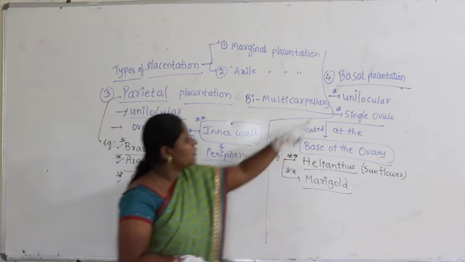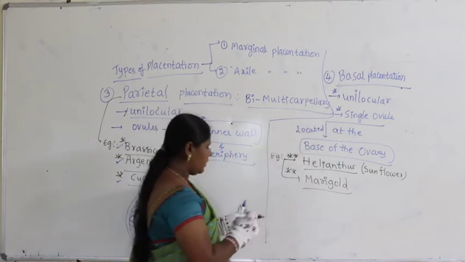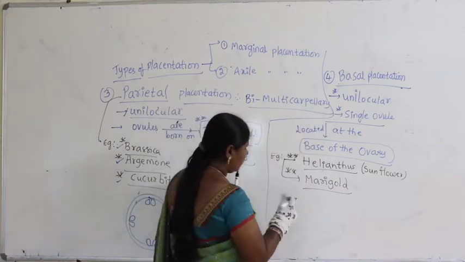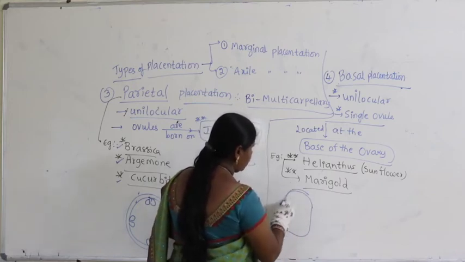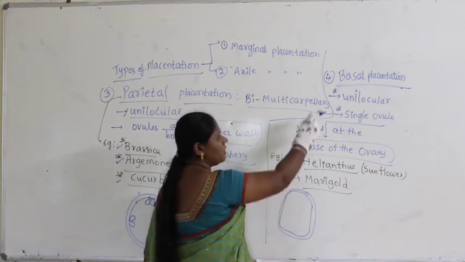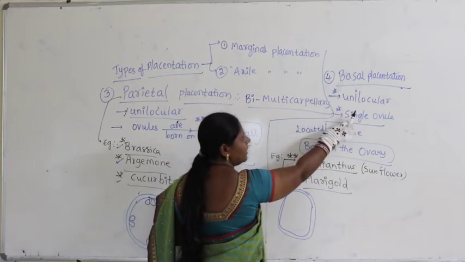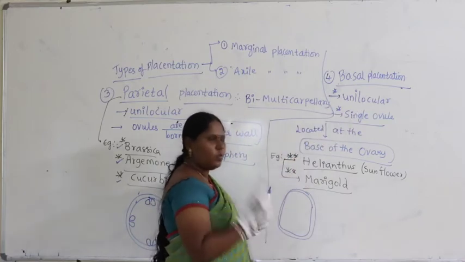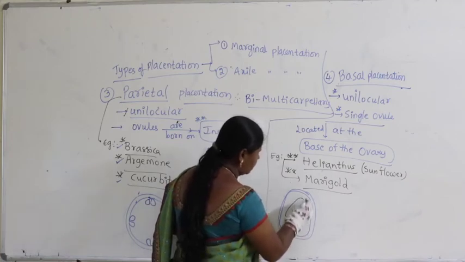Now let's come to the description here. We said unilocular. So when you take unilocular, it will be like this. This is nothing but only one chamber. Unilocular means only one chamber. In one chamber, how many ovules are there? Single ovule means only one ovule, like this.